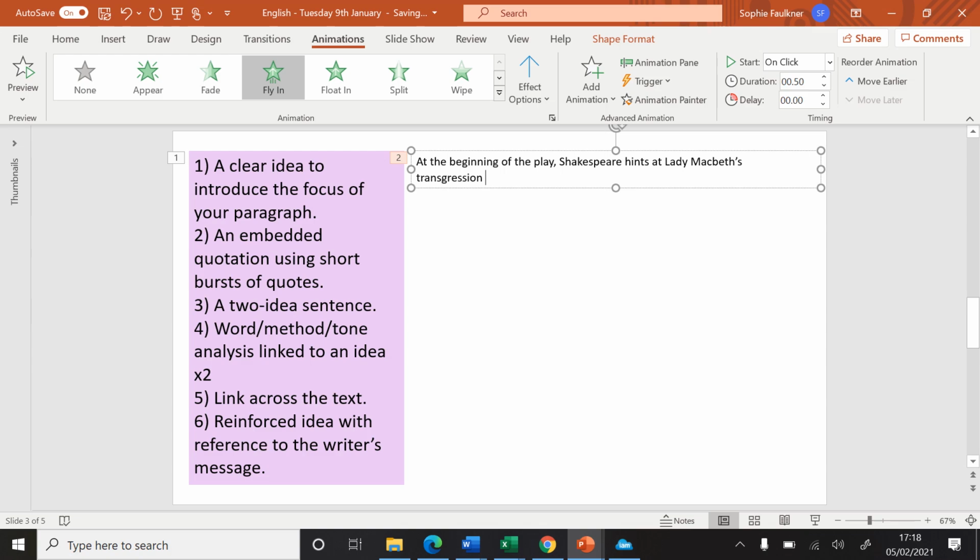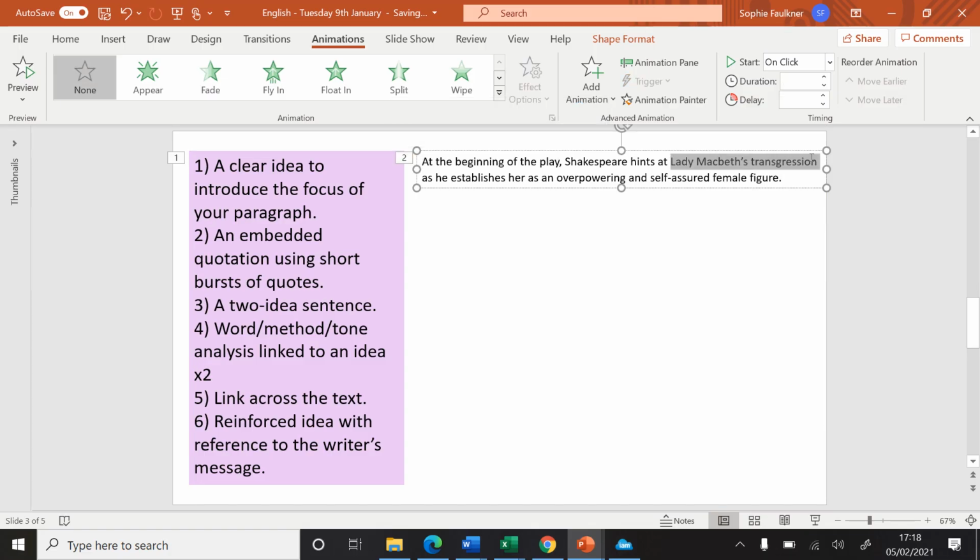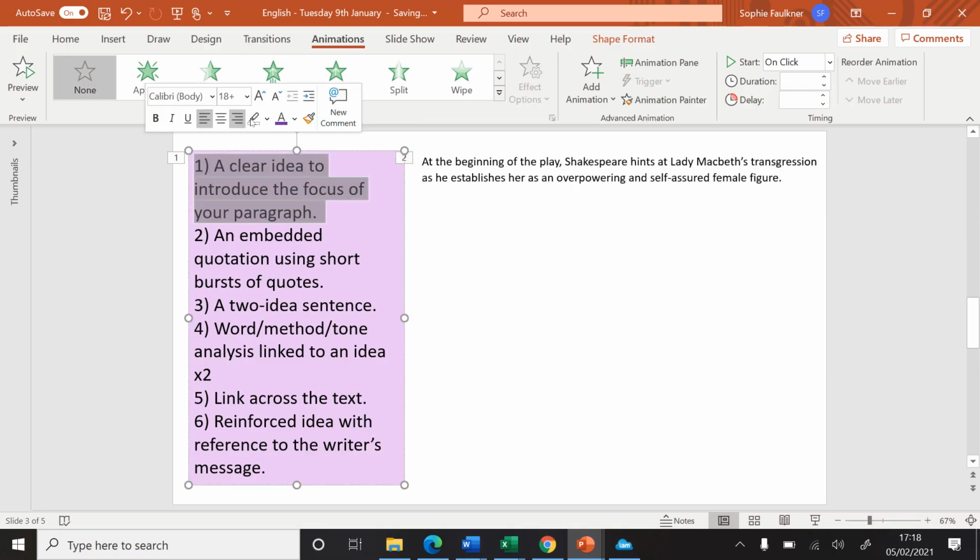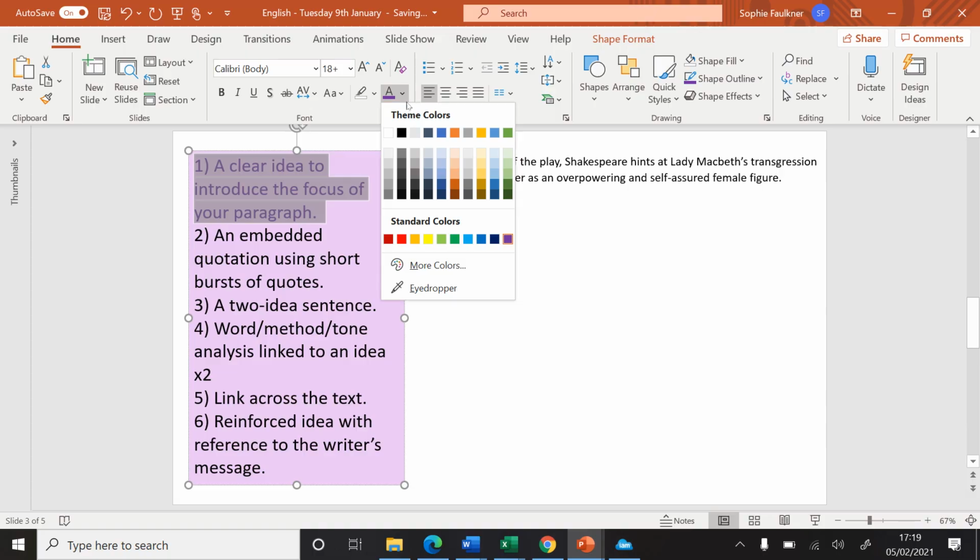Shakespeare hints at Lady Macbeth's transgression as he establishes her as an overpowering and self-assured female figure. So if you're self-assured, you're confident in yourself. I've talked about when in the text, I've mentioned the language from the question, and then I've included my own idea. So I have done my clear idea to start the paragraph. Let's highlight that so I know that that's done.